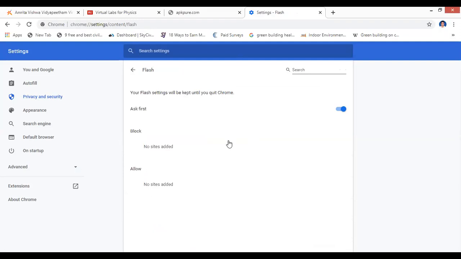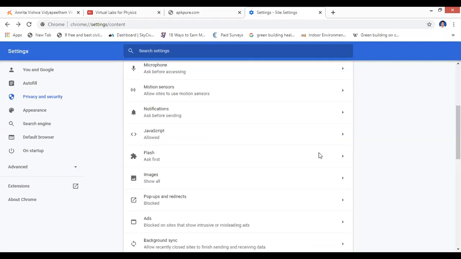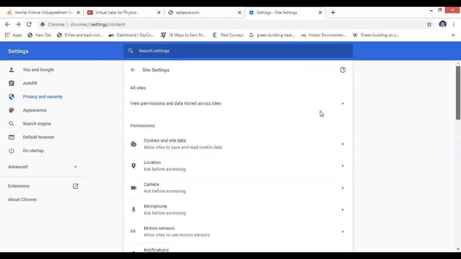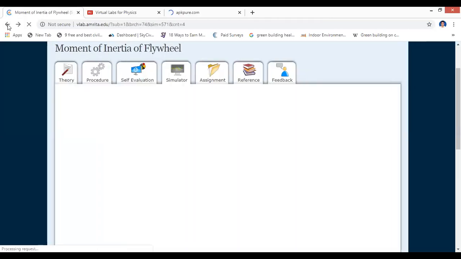I enabled that and let me check again. If your experiments run through JavaScript, then JavaScript should be enabled too. Okay, the experiment will run through JavaScript also. Now it is right. Let me go back to my control. Now let's play.